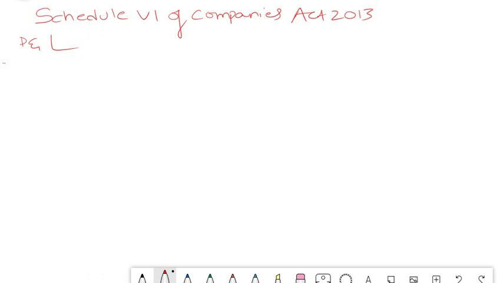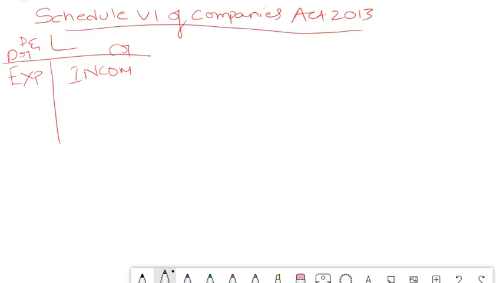Earlier we used to have it in horizontal format. That means debit used to be here, credit used to be here, and we used to show all expenses on the debit side and all income on the credit side. This was your horizontal format. Now as per Schedule 6 of your Companies Act, the profit and loss and the balance sheet should be shown in a vertical format. So now how your P&L looks is, it will be mentioned like this.